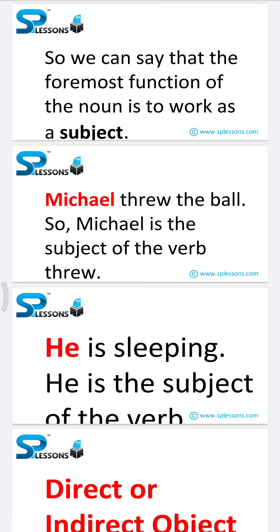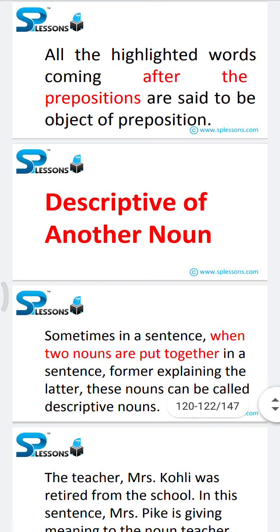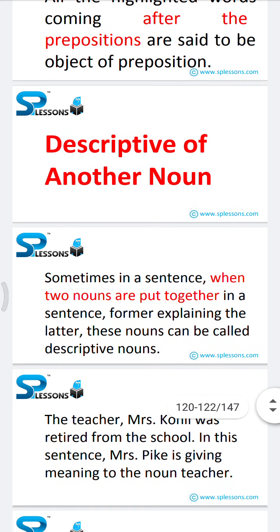The next function of a noun is descriptive of another noun. Sometimes in a sentence, when two nouns are put together, the former explaining the latter, these nouns can be called descriptive nouns. The teacher, Mrs. Kohli, was retired from the school.